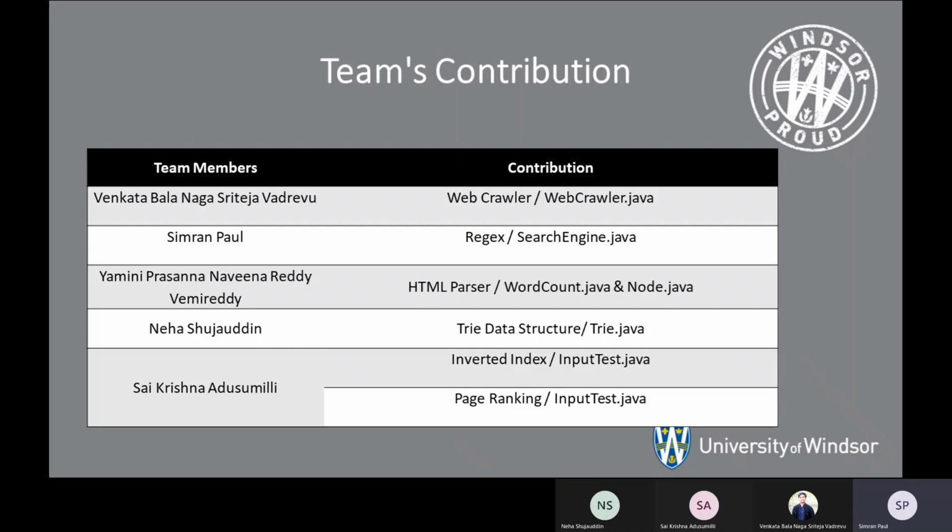If I talk about the team's contribution, we have Venkata Balanaga Shriteja Vedruvu, who will be doing the web crawler. Simran Paul, that is me, has done the SearchEngine.java, which also includes the regex part. Navina has implemented the HTML parser, which has the Java files WordCount.java and Node.java. Neha has done the trie data structure with the Trie.java file, and at the end, Sai Krishna has implemented the inverted index and page ranking applications with the input test.java files.